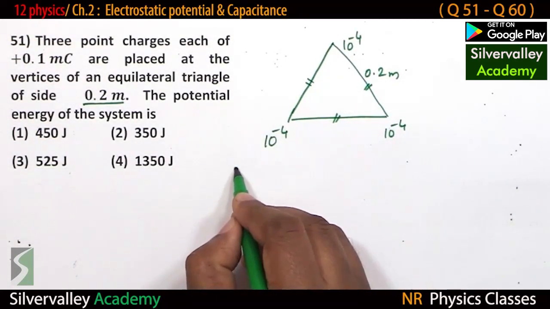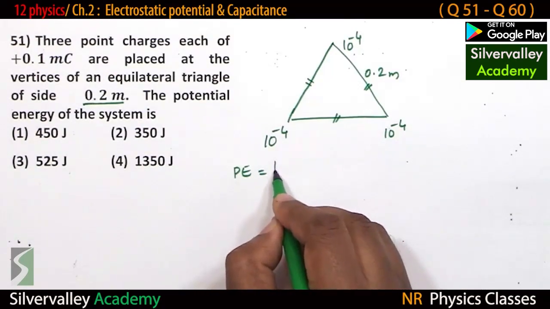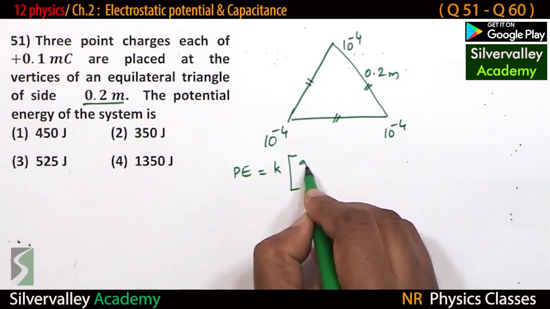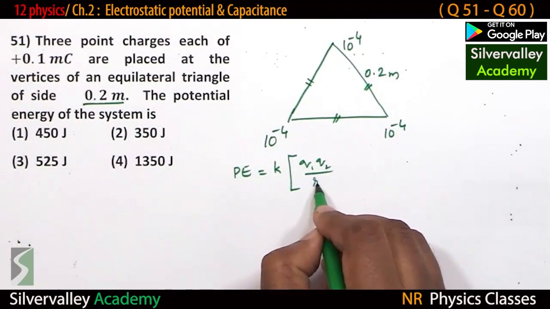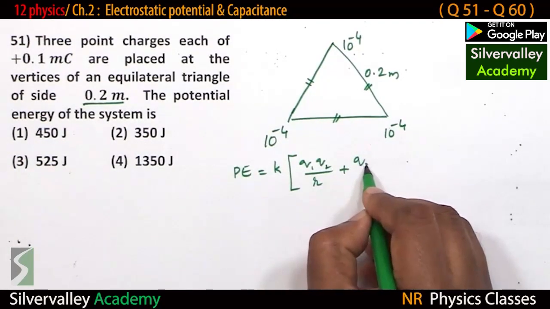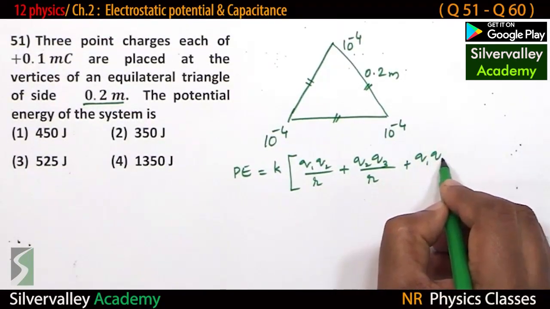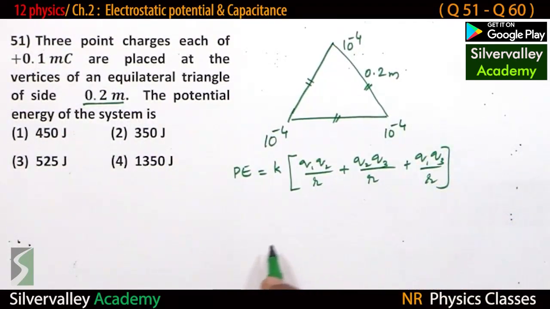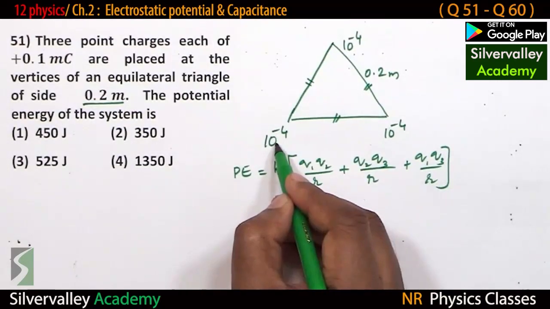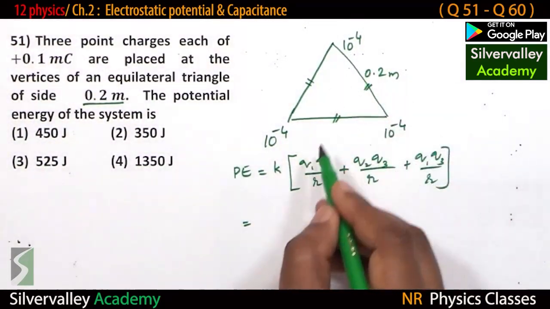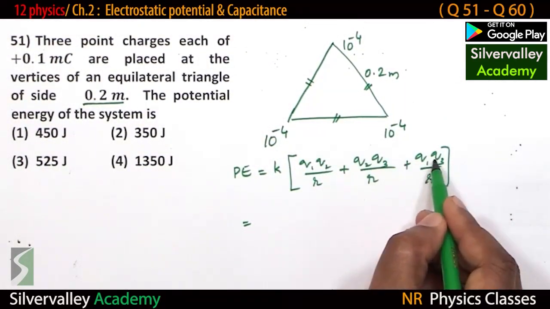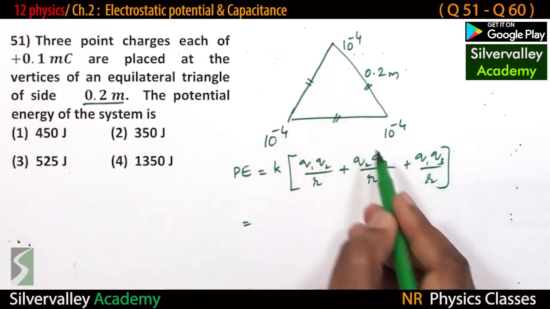So potential energy equals constant times Q1 Q2 by R plus Q2 Q3 by R plus Q1 Q3 by R. Students, observe all the charges are equal, and distances are also equal.